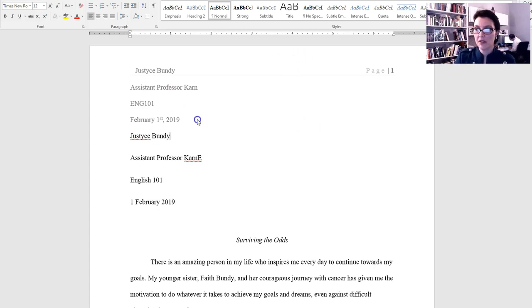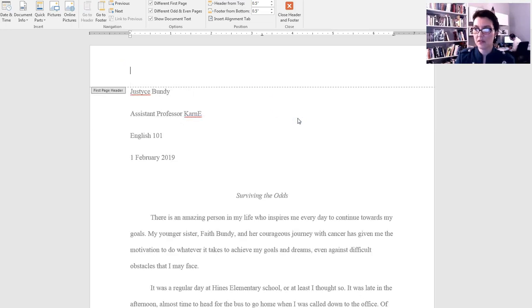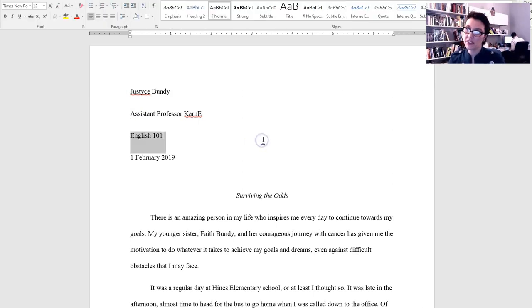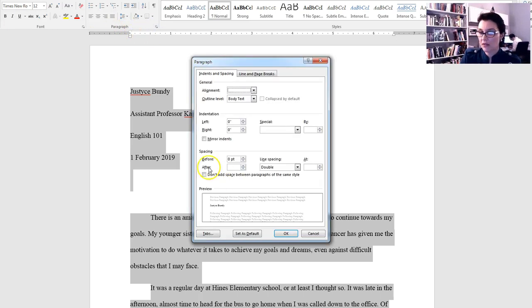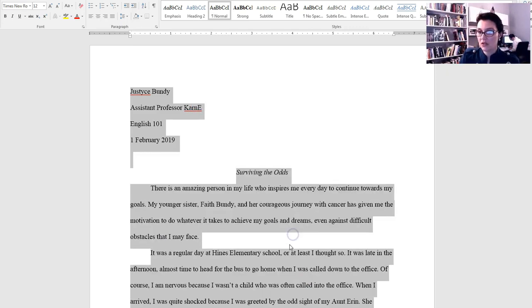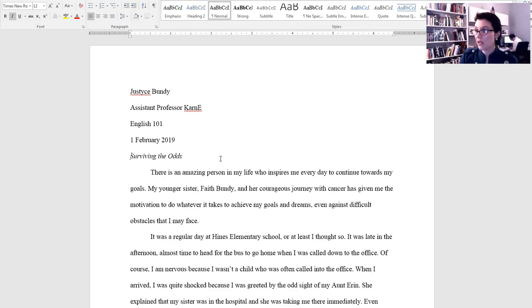Okay, and then come up here and get rid of all this. Also, see I've got all this extra spacing when I hit return to go to a new line. And so what you need to do is hit Control, well, first I got to get out of there. Okay, hit Control A to select everything in your paper. Go up to paragraph, and in this drop down, the before and the after should both be 0 points. So that gives you a true double spacing. Make sure you do that whether it's MLA or APA formatting, they both are the same.